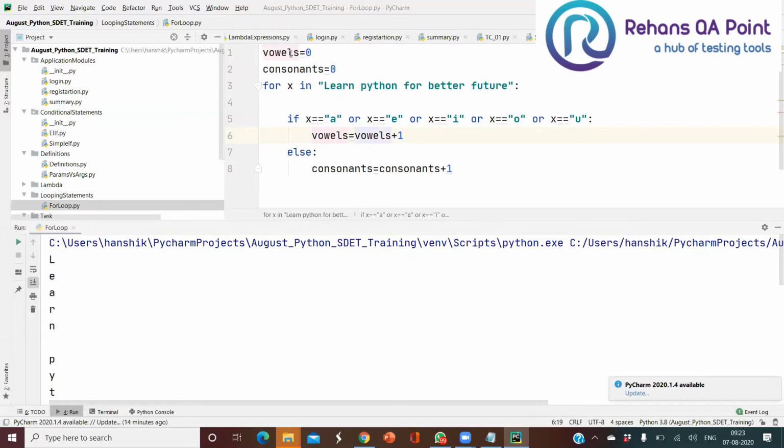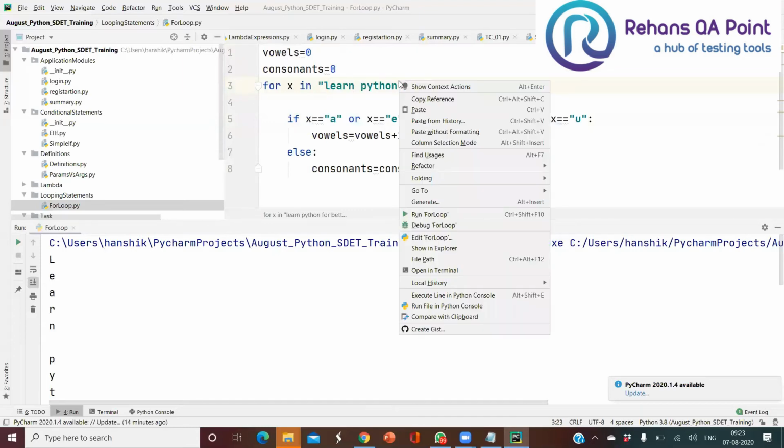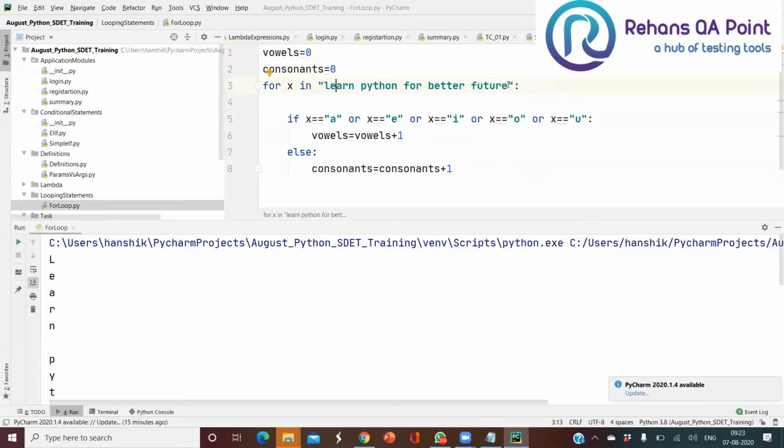So now what happened here? Initially vowels equal to 0, 0 plus 1 is 1. If anything matches this criteria a second time, it is going to increment the already existing value. Already the value is 1, 1 plus 1 is 2. Like that it will keep executing. For now I made everything lowercase, guys. When we get to strings, I'll explain how to handle that without changing your string.